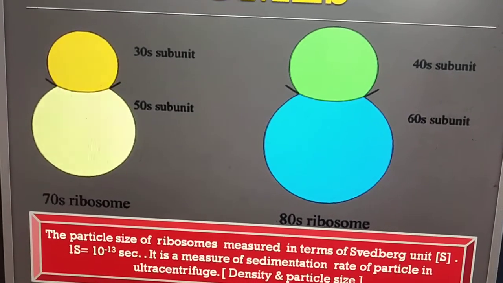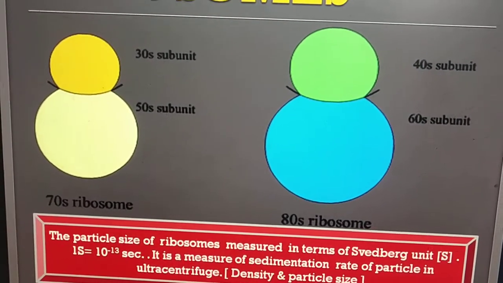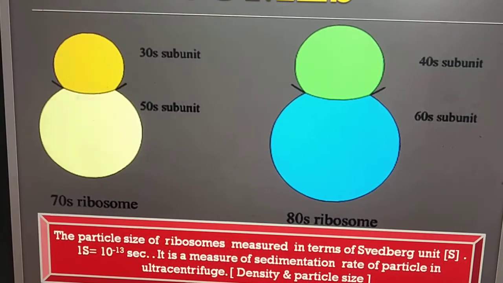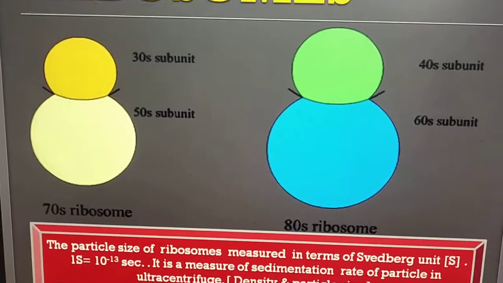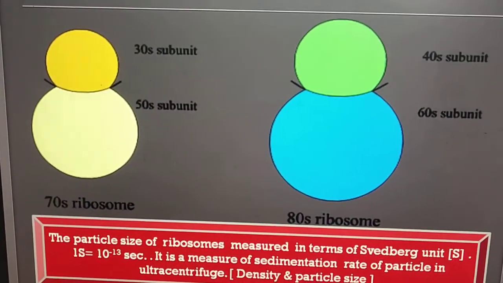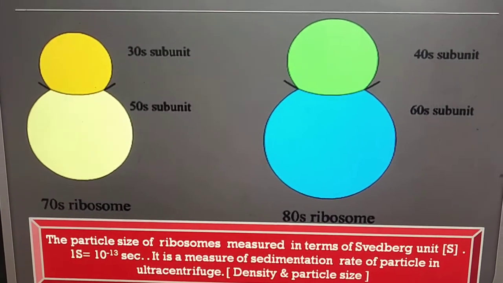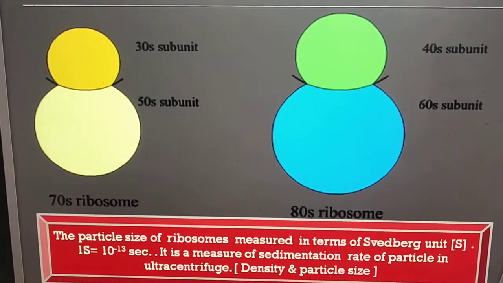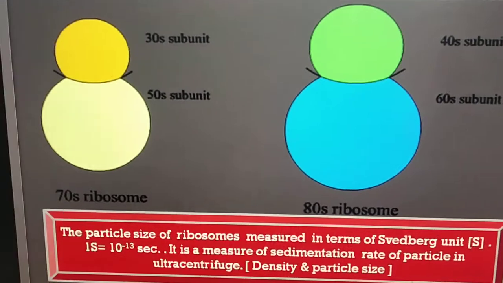Actually, this Svedberg unit is the sedimentation rate of the particle in a centrifuge machine during isolation or separation of the ribosomes.